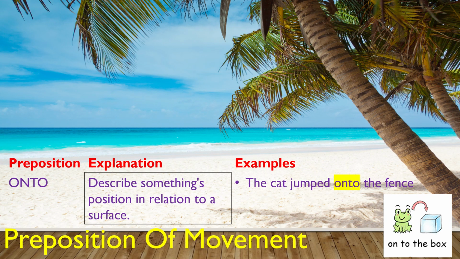Onto. Onto is also a preposition of movement to describe something's position in relation to a surface. To a surface. The cat jumped onto the fence. Here it shows the action of jumping in relation to the fence. What do we use? Onto. We use onto in this case.